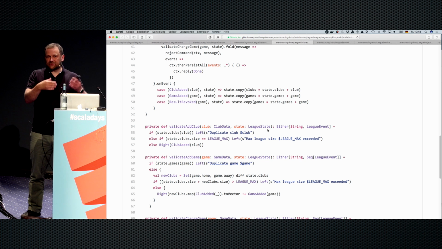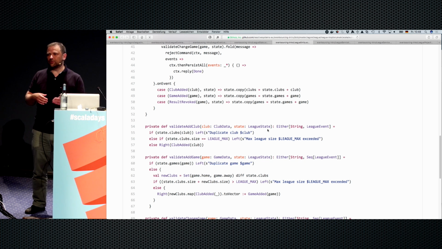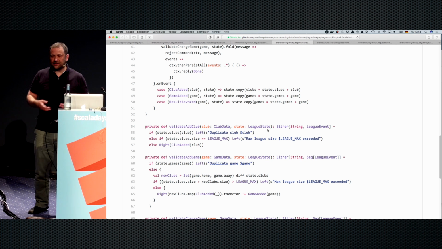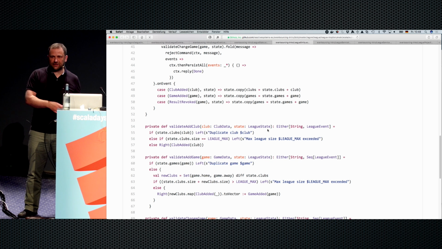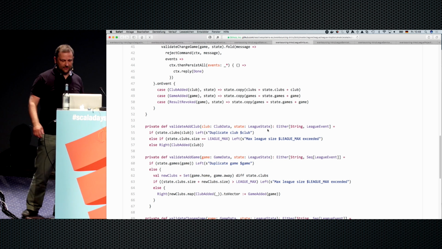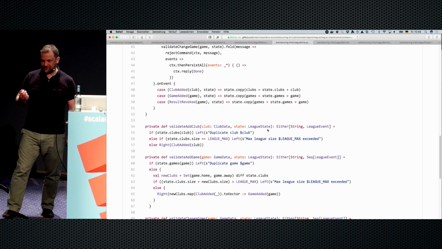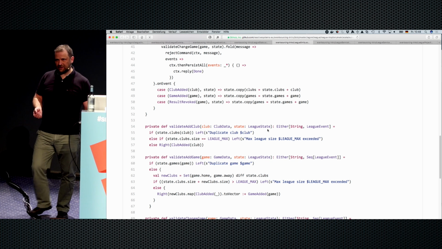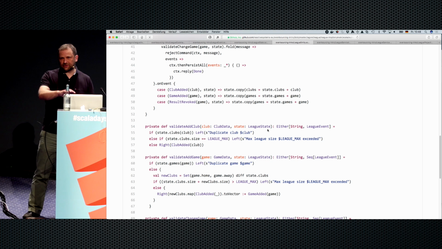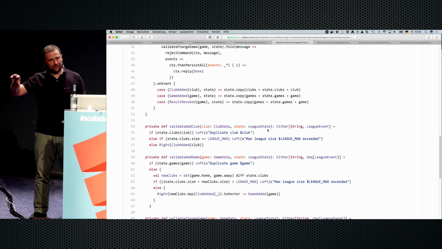Also, what you don't want to do is any kind of validation there. As I said, there's no point in validating an event. It happened. There's no point in disputing it and saying, no, this event is invalid now. There's one other thing that's meaningful to do in the event handler, but it's not in this example: changing the behavior.